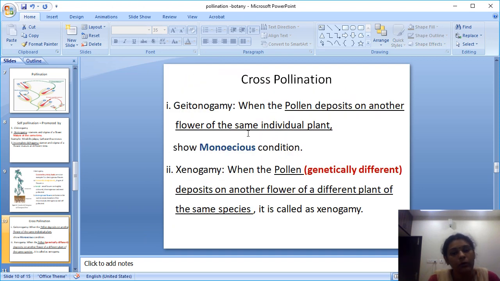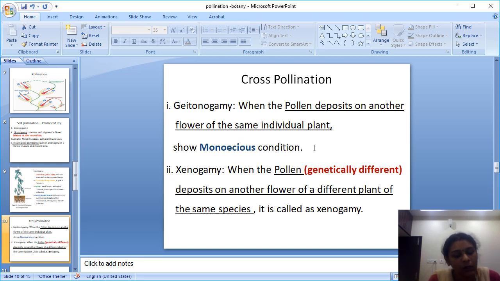I am coming to cross-pollination. In cross-pollination, geitonogamy is when the pollen is deposited on another flower of the same individual plant. This is the monoecious condition. What is the monoecious condition? It means one plant has separate male and female flowers, for example coconut or bitter gourd. Different flowers in the same plant is called the monoecious condition. In that condition only, geitonogamy takes place, where pollen is deposited on another flower of the same individual plant.